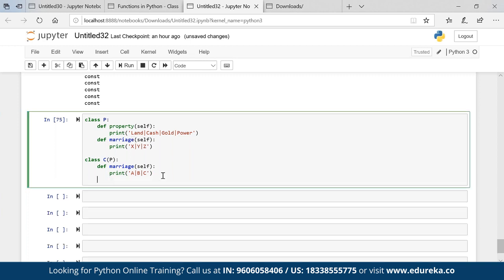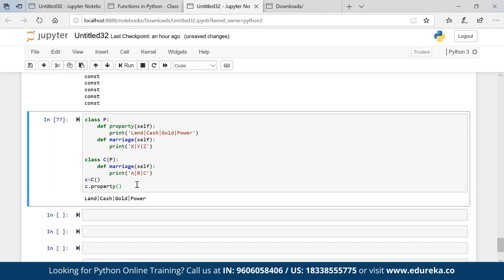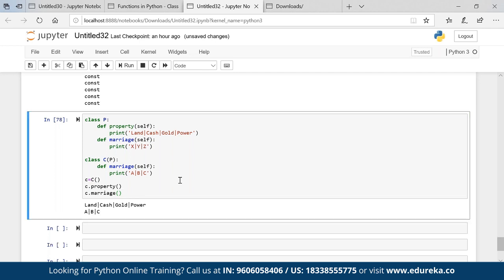Now if I create an object of class C and try to call marriage, property will come automatically because the parent is very eager to give the property. But in marriage, what will happen? Will I get X, Y, Z or A, B, C? I will get A, B, C, obviously, because I'll get marriage from the child, not from the parent.